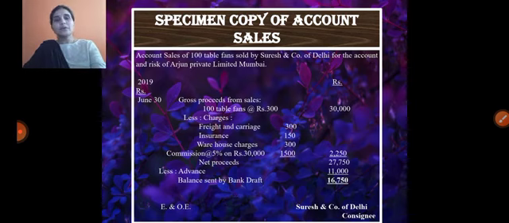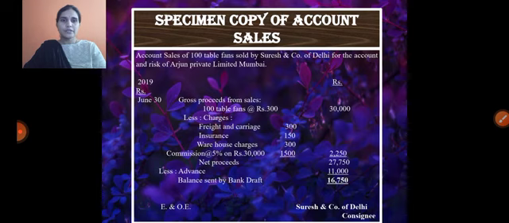The consignee, Suresh of Delhi, is selling the goods. The owner is in Bombay and the agent is in Delhi. On behalf of the owner, the agent promotes the sales. After promoting the sales, he prepares a document called account sales.